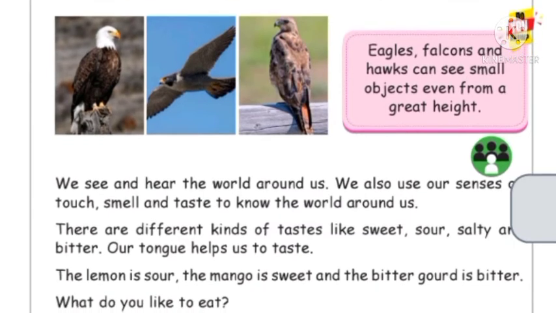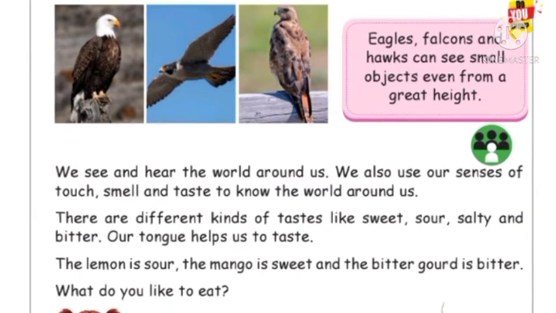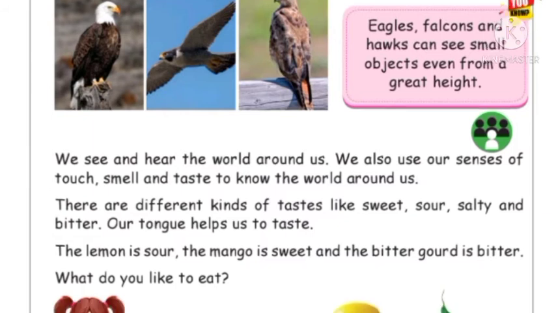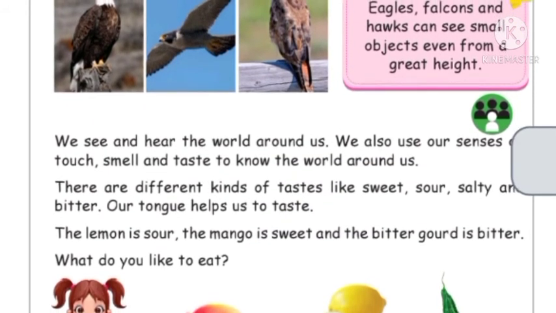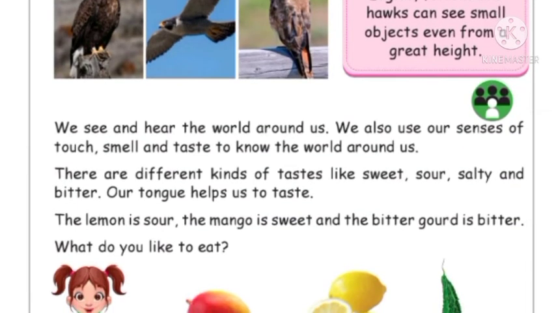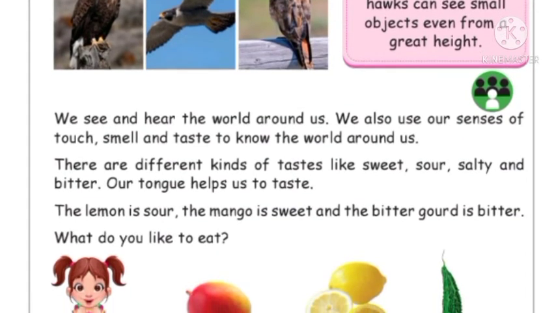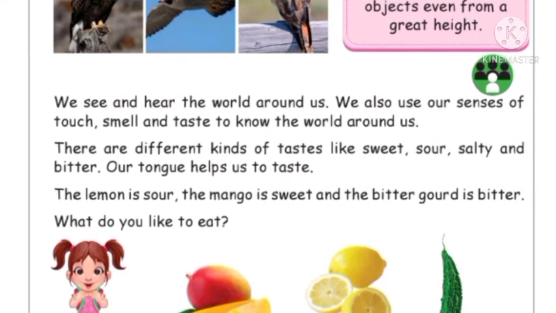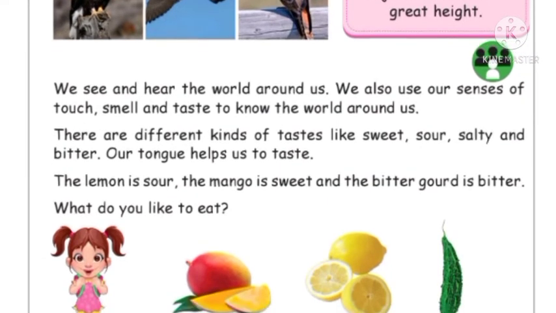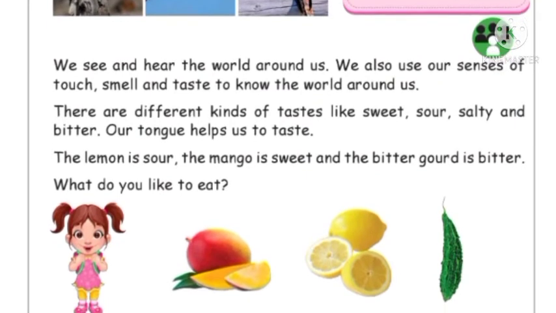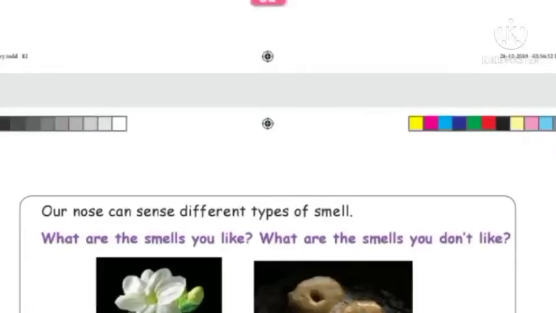We also use our senses of touch, smell and taste to know the world around us, right children? There are different kinds of taste like sweet, sour, salty and bitter. Our tongue helps us to taste. The lemon is sour, the mango is sweet and the bitter gourd is bitter. What do you like to eat, children? Mango, lemon or bitter gourd? Of course you like to eat mango, right? Because it is sweet. Yes.